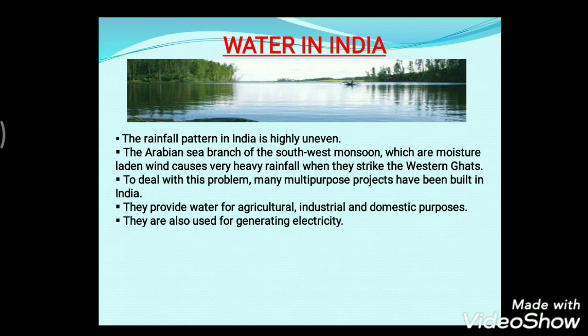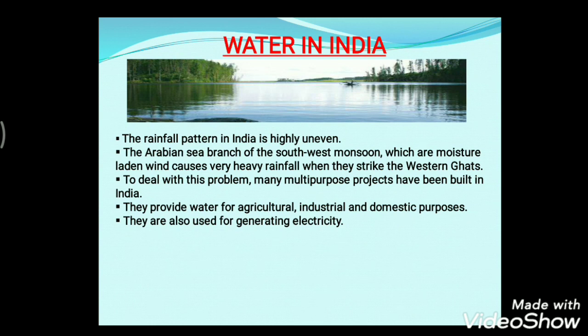And what are the reasons for this uneven rainfall? The Arabian Sea branch of the southwest monsoon, which has moisture-laden winds, causes very heavy rainfall when it strikes the Western Ghats. So this is one reason. Another is the latitudinal extent: the tropical and coastal regions and plains receive more rainfall than the plateau and desert regions in the interior of India. Another reason is relief and topography. The windward side of mountains and hills receives more rainfall than other areas.